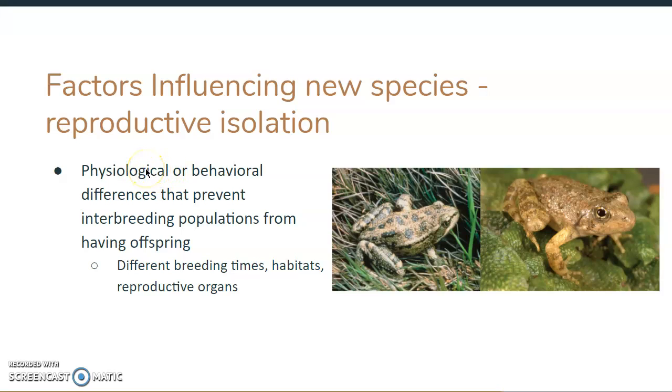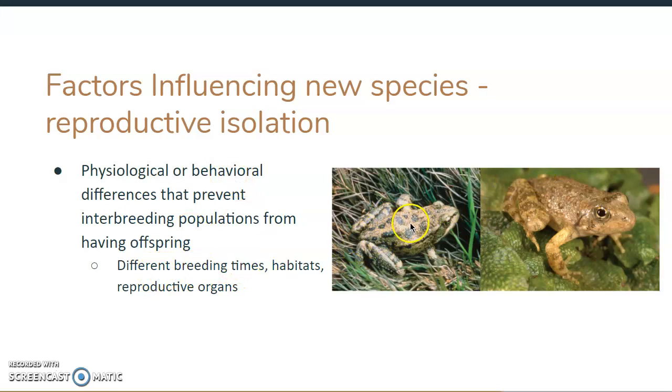But I think the way gorillas choose a mate is by whichever mate is the strongest. So psychologically, the females will not choose certain males because they may come off as weak. So that's psychological. Behavioral is a similar idea. Those differences that prevent interbreeding. Behavioral is more like our breeding time.